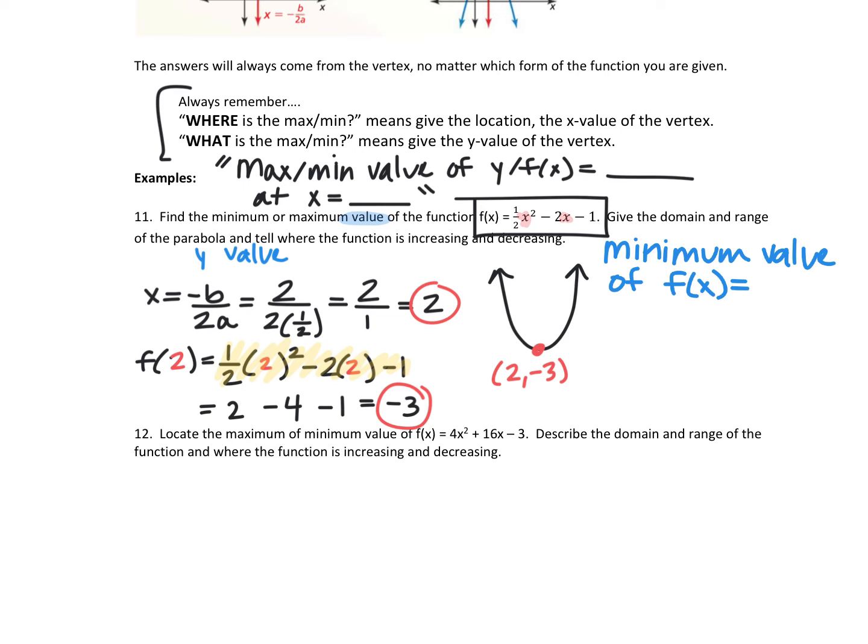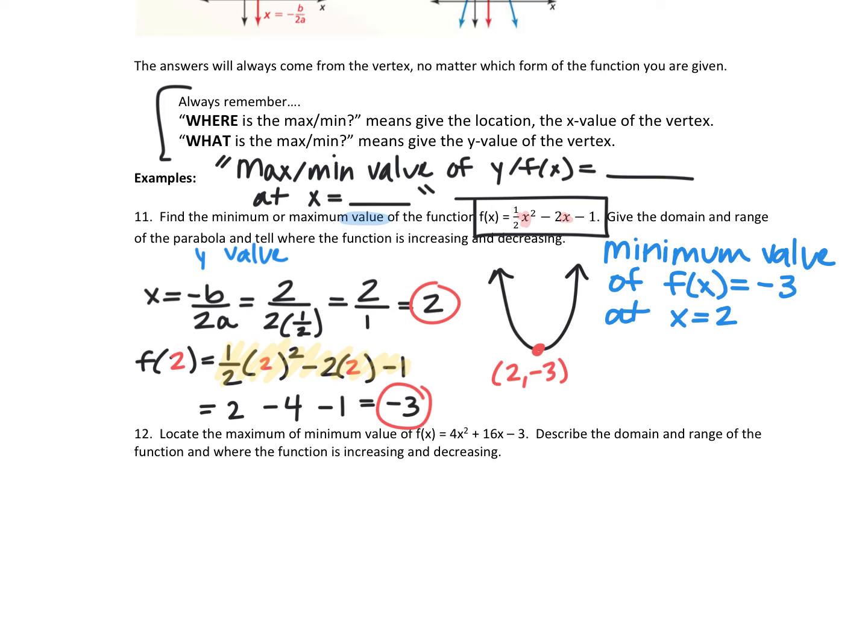Like, which number do we care about? Negative 3. I have a minimum value of f of x is equal to negative 3 at which x value? 2. So what we're saying is the lowest it goes is negative 3 when x is at 2.